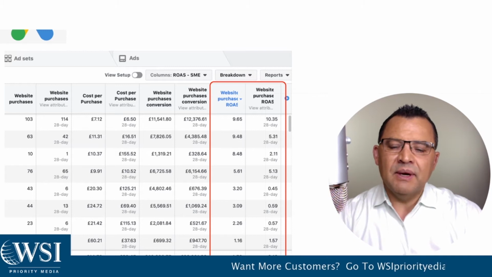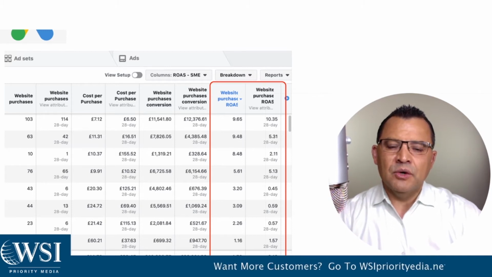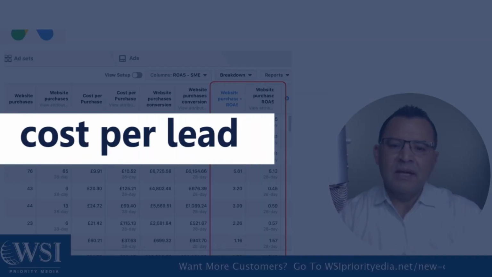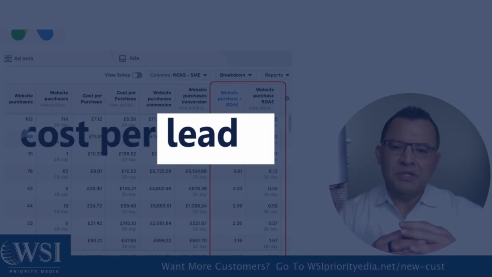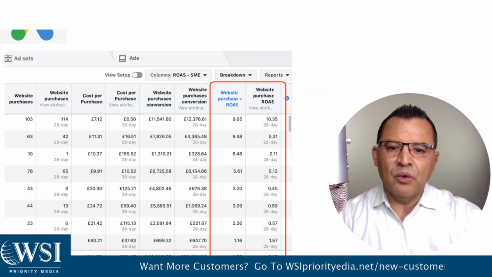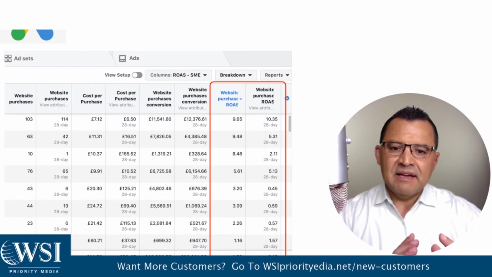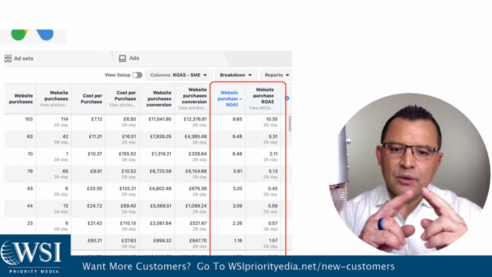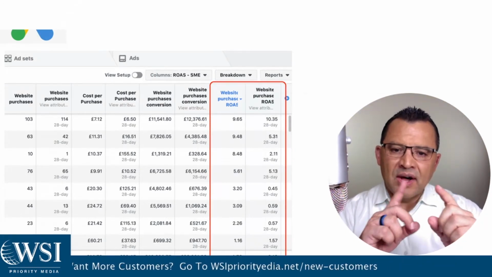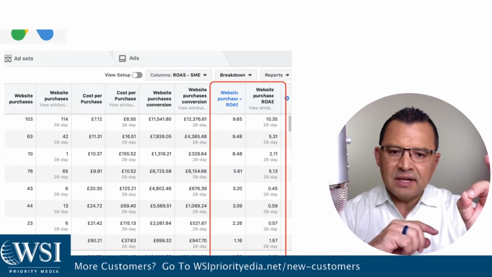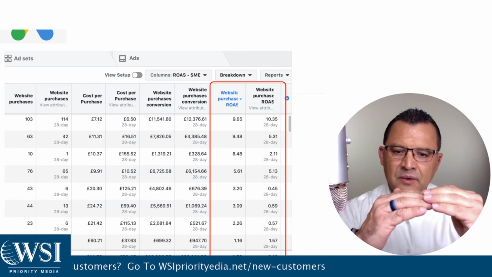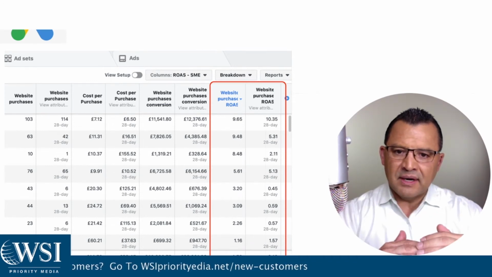So for lead generation campaigns, however, your ROI is based on a cost per lead that you calculate ahead of time that's usually going to be aggregate across the board. So let's say, for example, unlike on e-commerce, where you're determining a return on ad spend on every single product, you have the cost, you have the amount that you generated the sale for, and so it's working at the product level.